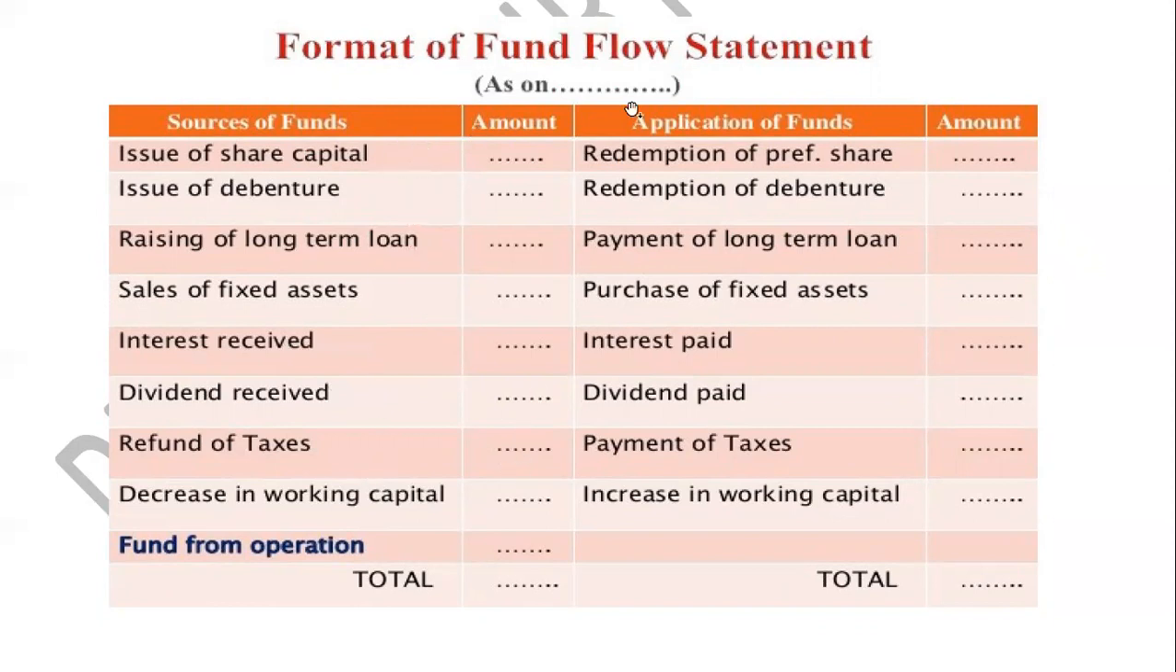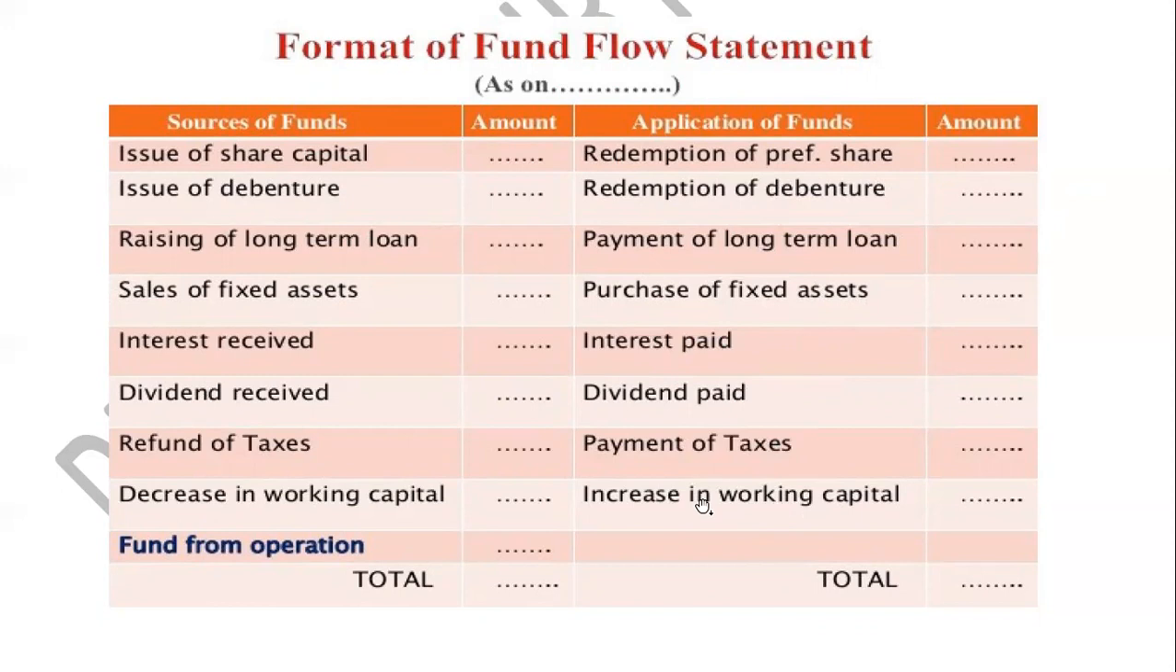I hope it is clear. Then here on the application side, either you redeem preference shares, you redeem debentures, you pay long term loans, or you purchase fixed assets. So anything in the fund which goes outflow is included on the application of the funds, right? Again, if it is an increase in working capital, you have to write it down on application. Is it clear? So all three formats, I suppose it is clear.